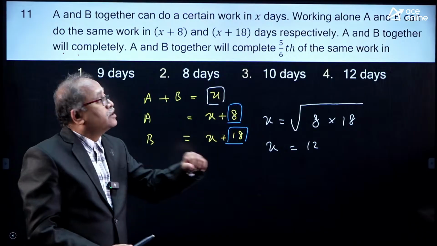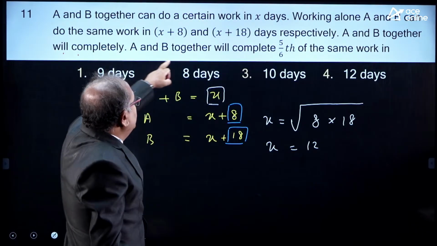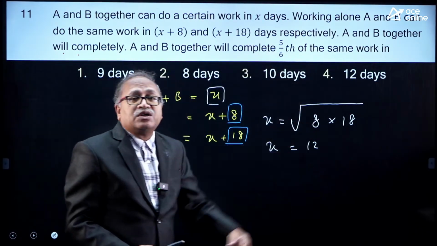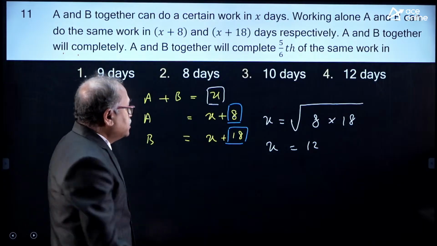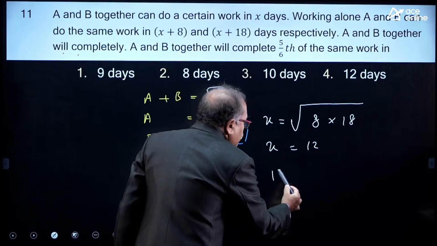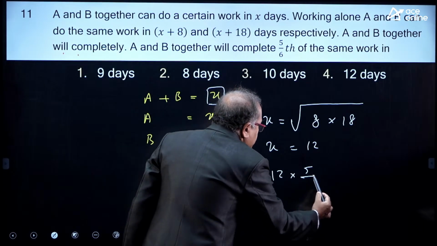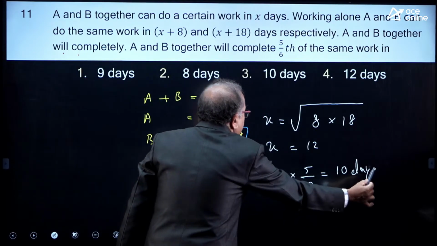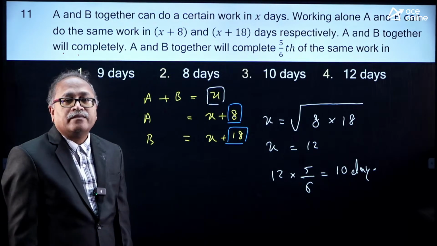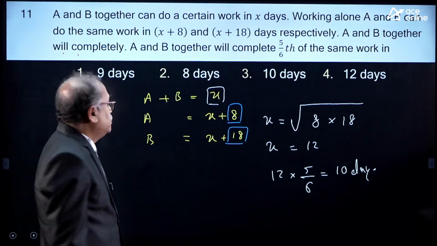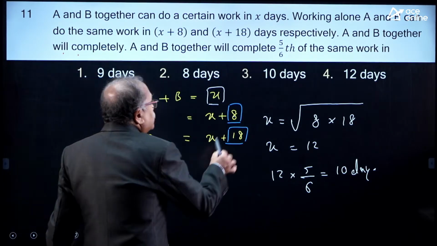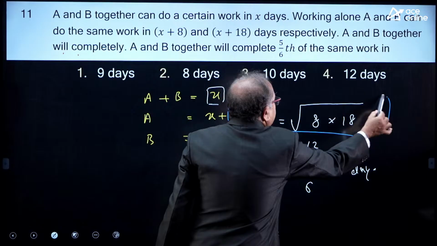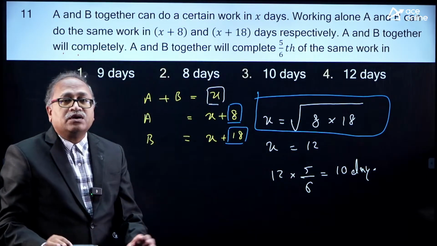Now, whatever the question gives, we will follow it. A and B together will complete 5/6 of the work in how many days? Let us answer this. 12 into 5/6, and that takes 10 days. That is all. You are expected to know this formula. This question comes very frequently.